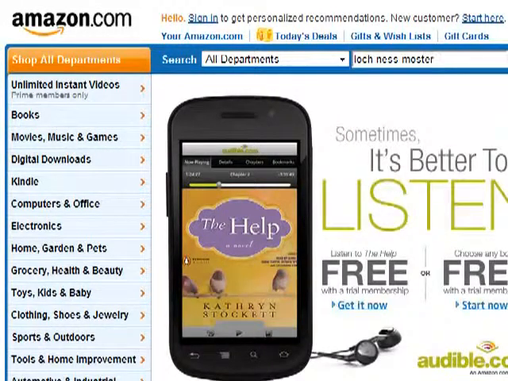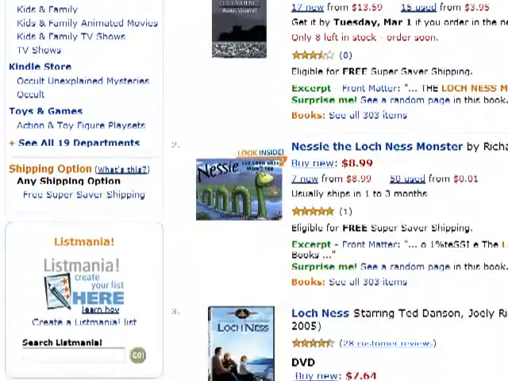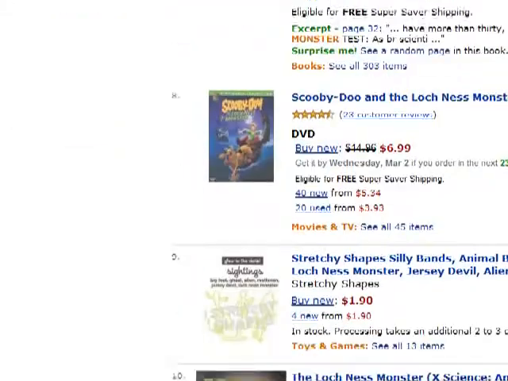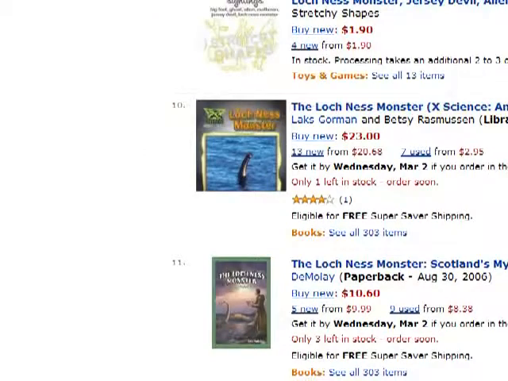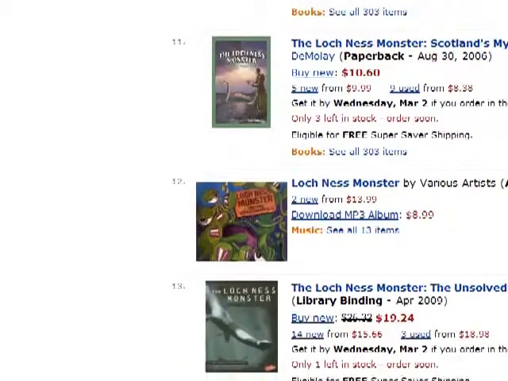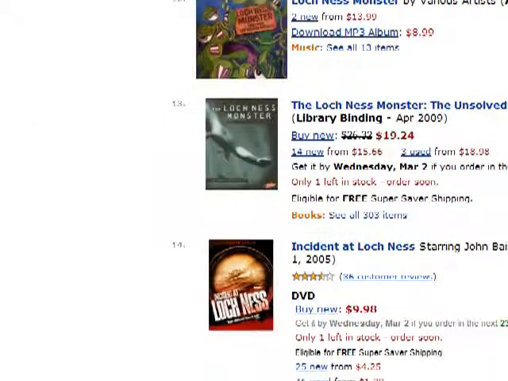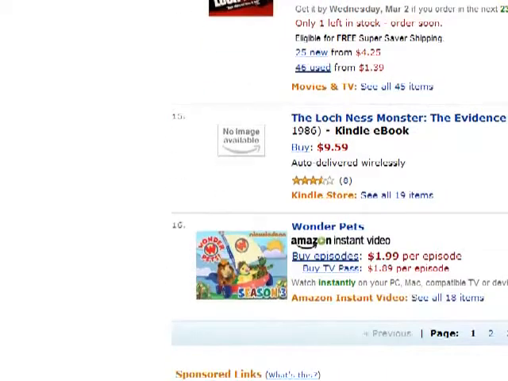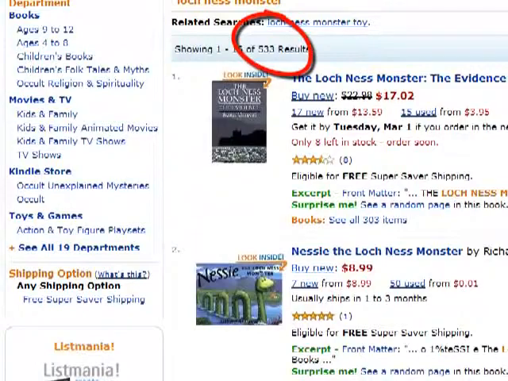See what we get. Okay, Loch Ness Monster, Amazon.com. I'm just going to go down, take a look at these. Now the kids' books and some of the videos, all right, those aren't necessarily going to be products that you're going to be interested in. But here you go, the Loch Ness Monster, $23. The Loch Ness Monster, $19.24. Incident at Loch Ness. That looks like a movie, maybe. But there are plenty of search results. Actually, 533 results for Loch Ness Monster.